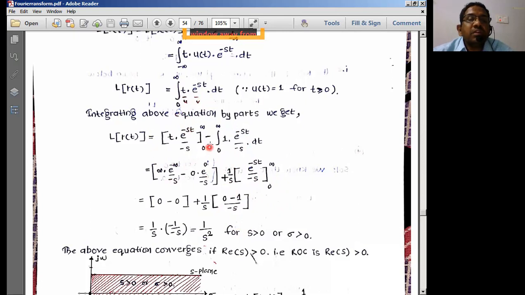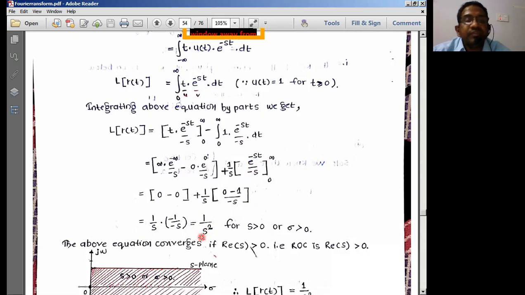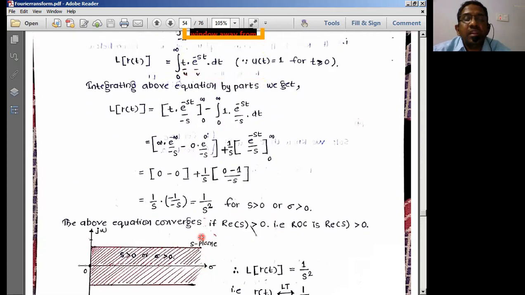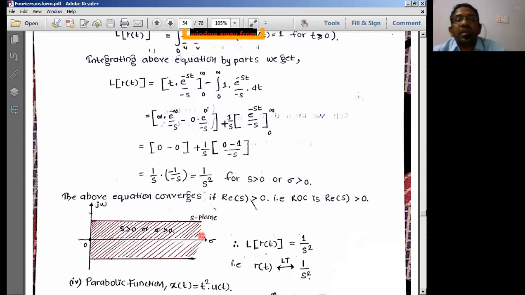So this first part is equal to 0. Why? Because e power minus infinity is 0, and at the other limit, minus t is 0 here. So this part simply goes to 0. Then let us come to the second part. In the second part, e power minus infinity is 0, and e power 0 is 1. So I'll have this as 1 by s square. So the Laplace transform of the ramp signal is equal to 1 by s square.